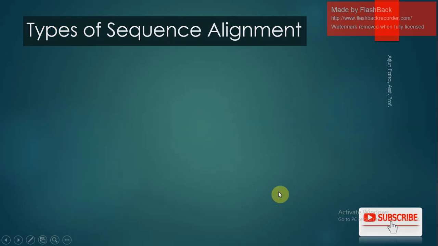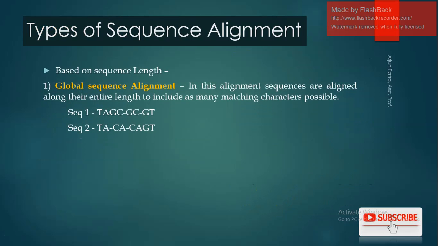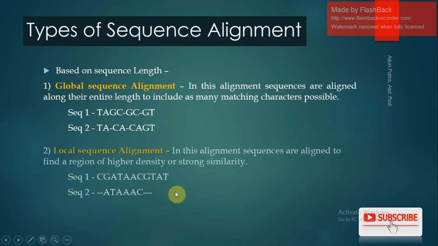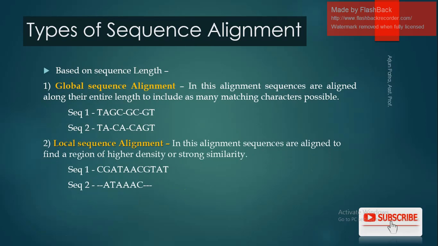Next, what are the types of sequence alignment? These are based on two criteria. One is sequence length, which we classify into global sequence alignment and local sequence alignment. Global means, in a broad sense, the alignment includes different types of nucleotide sequences matched with each other, as when we draw sequence 1 and sequence 2.